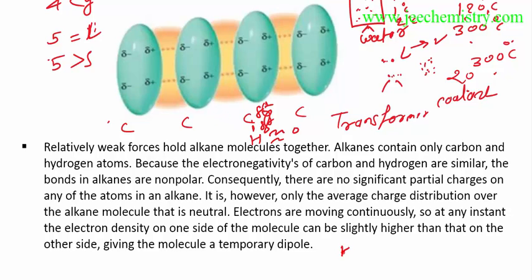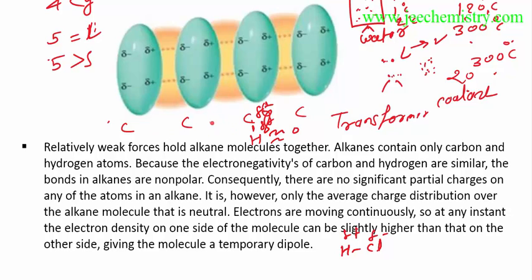As in HCl, suppose there is an HCl molecule, a delta minus and delta plus charge is developed because there is a high electronegativity difference there. That's why there is a development of partial plus and minus charges. But in carbon-hydrogen there is a very small electronegativity difference, so there is no significant development of partial negative and positive charge.